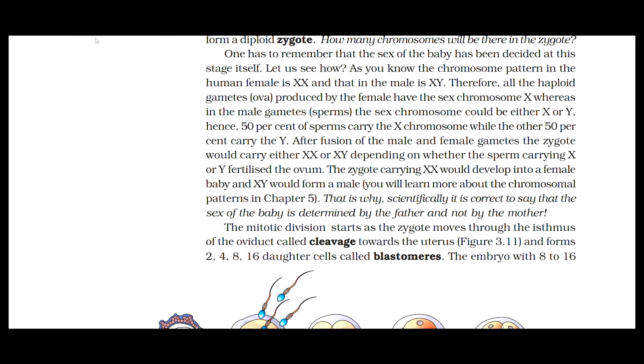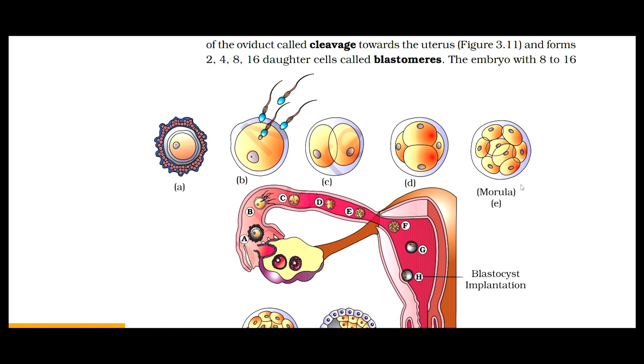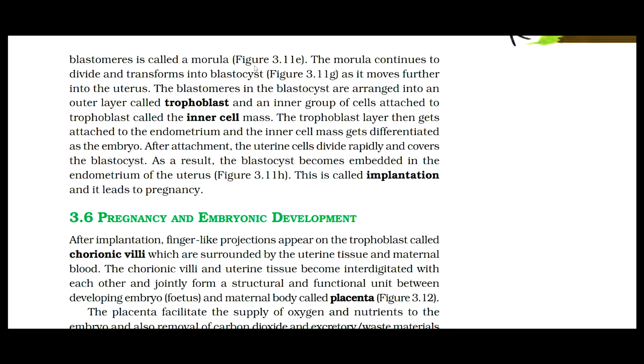The mitotic division starts as the zygote moves through the isthmus of the oviduct, called cleavage, towards the uterus, which is given in figure 3.11, and forms 2, 4, 8, 16 daughter cells called blastomeres. The embryo with 8 to 16 blastomeres is called a morula, which is given in figure 3.11e. The morula continues to divide and transforms into a blastocyst, which is given in figure 3.11g, as it moves further into the uterus.